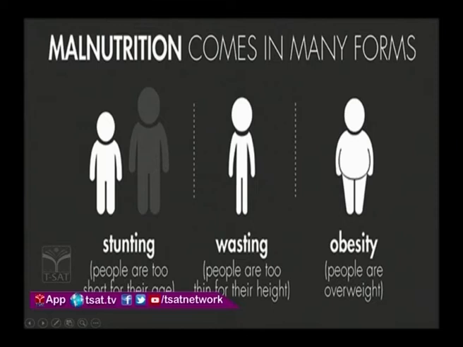And in malnutrition you can see different forms. One is stunting. In stunting, the people will be too short for their age. Second is wasting. People are too thin for their height, you can see he is very thin. And third is obesity, people are overweight.